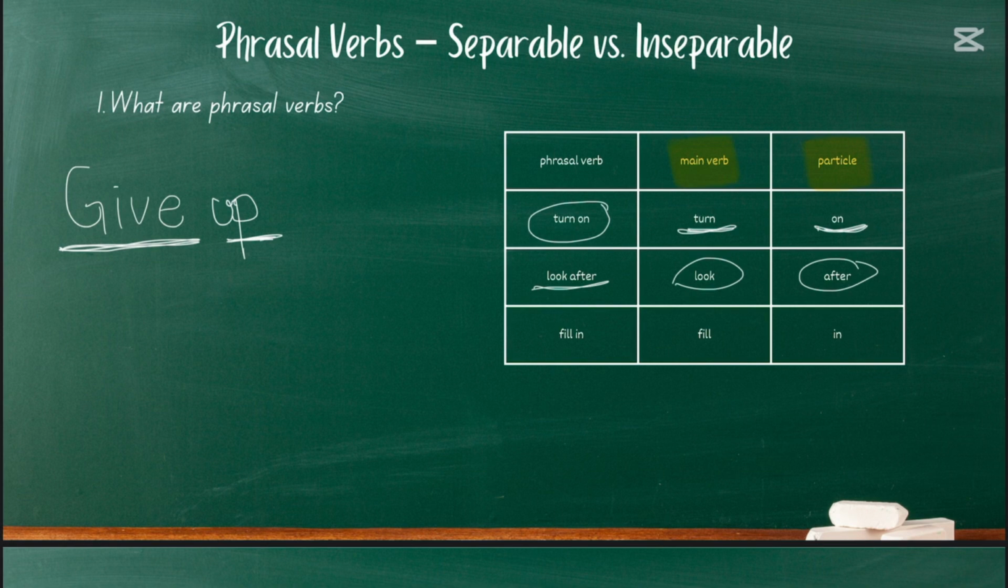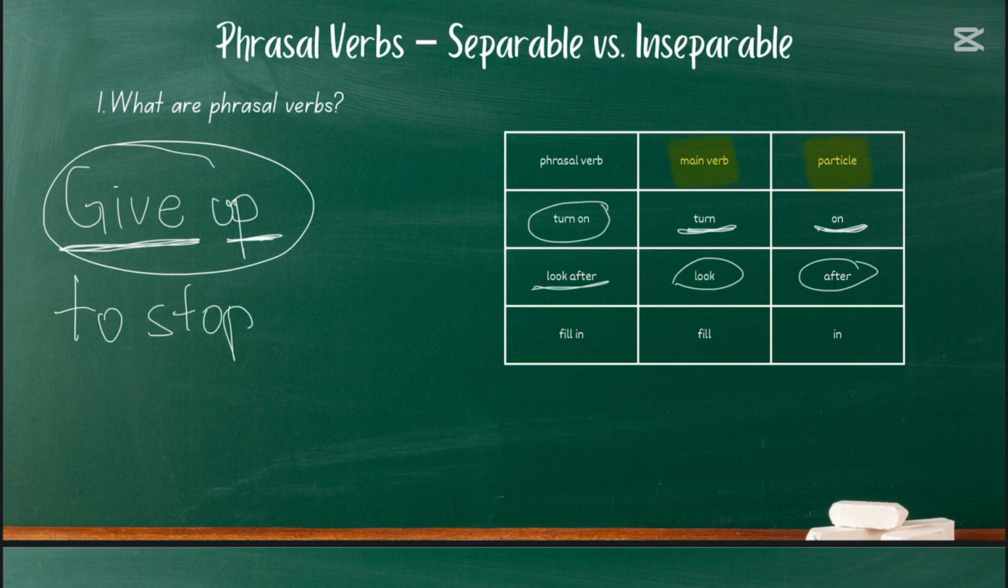So if you don't know what this means, give up, and you try to translate the words literally, then you come up to physically giving something upwards, somewhere above you. But really, as a whole, as a phrasal verb, give up means to stop trying. For example, when you're tired, you give up, you stop trying. Or you've already put so much effort into something, you don't want to give up, you don't want to stop.